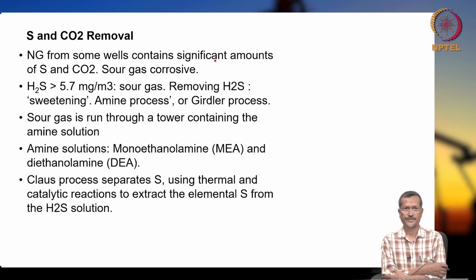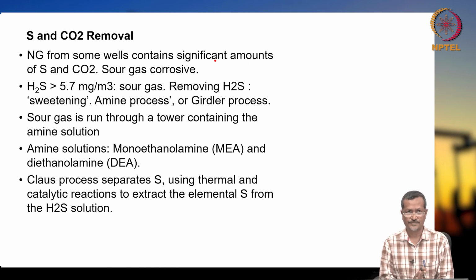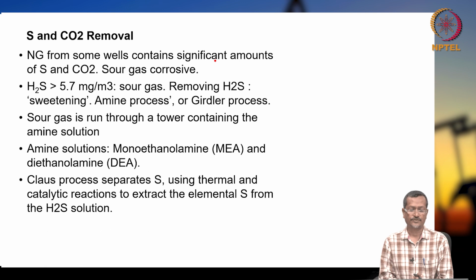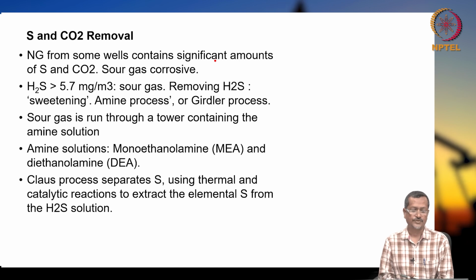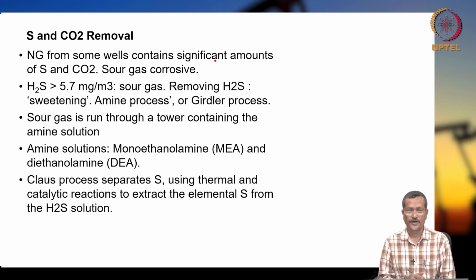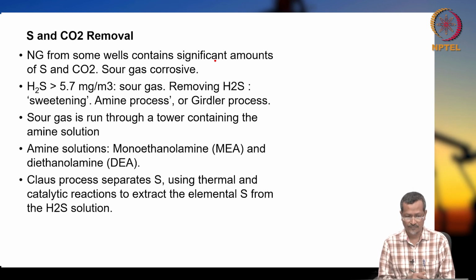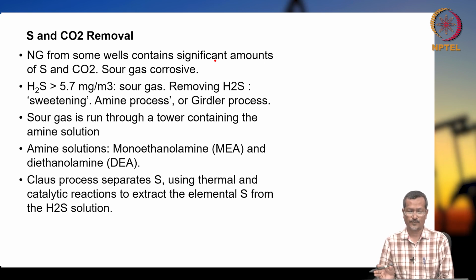Sulfur and carbon dioxide removal. This is a very important step for oil and gas processing. The natural gas you are getting may have sulfur content in the form of hydrogen sulfide. If H2S is more than 5.7 milligram per meter cube, it can be called sour gas. Removing hydrogen sulfide is called the sweetening process, amine process or Girdler process.